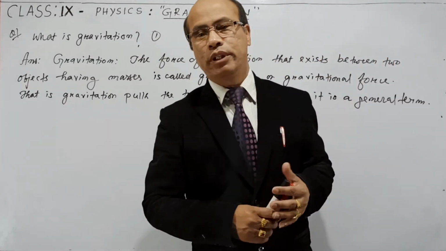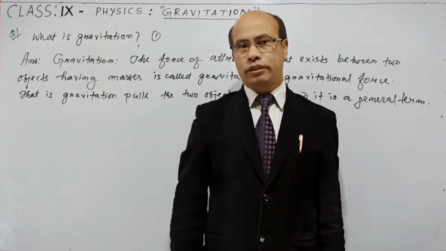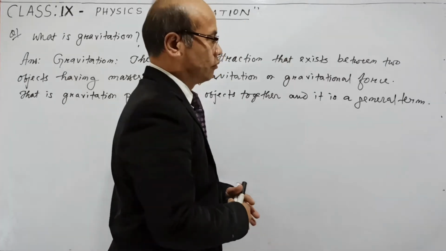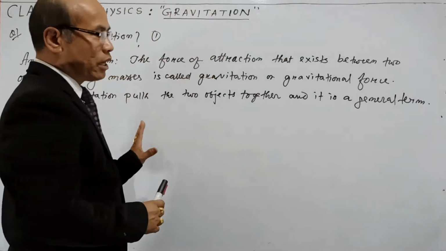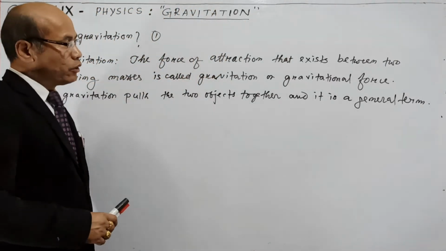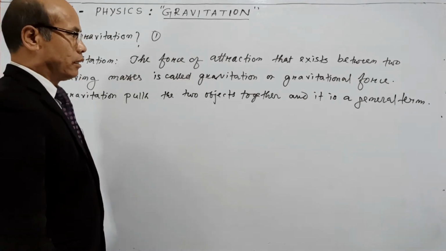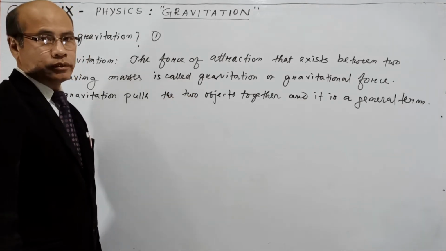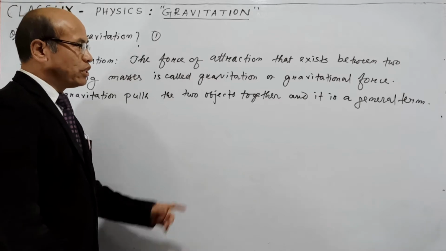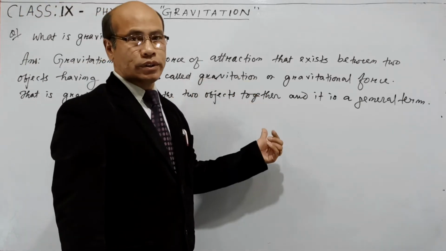The two objects can be any objects, but when one of them is Earth, then we cannot use this term gravitation. In case of Earth, we change this name gravitation into gravity.